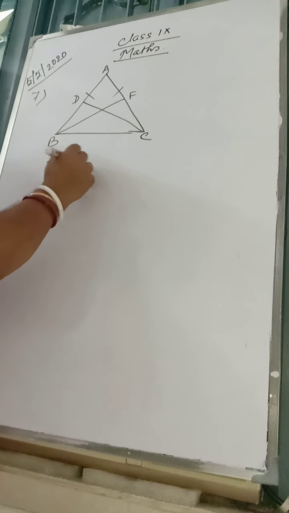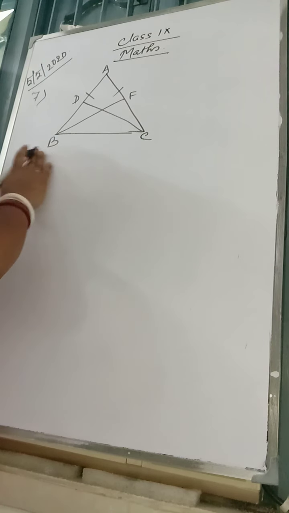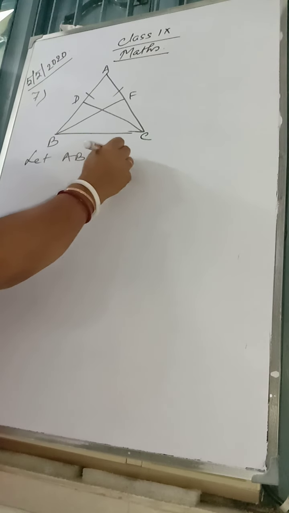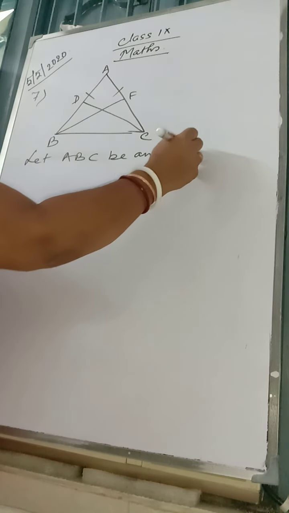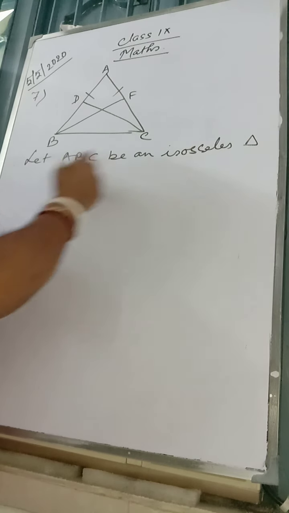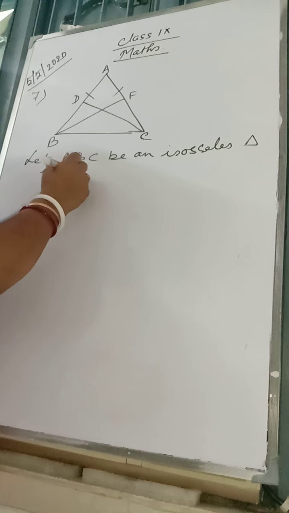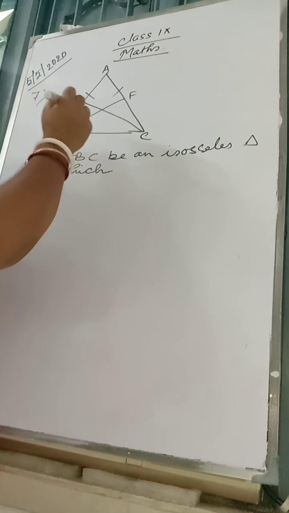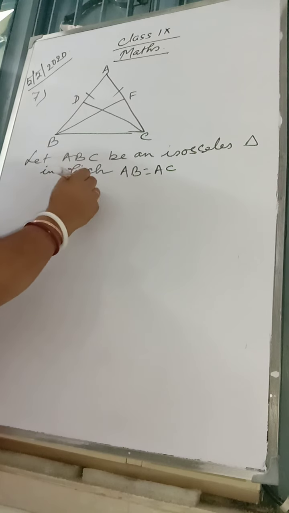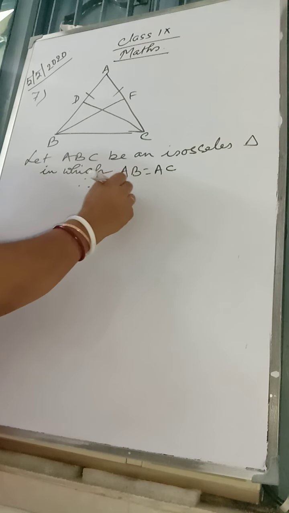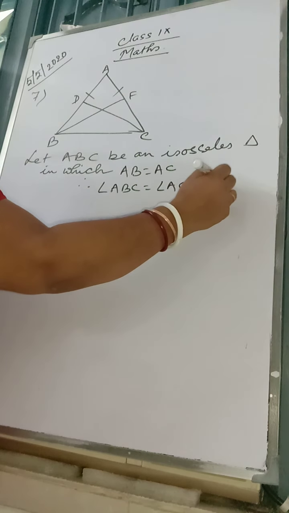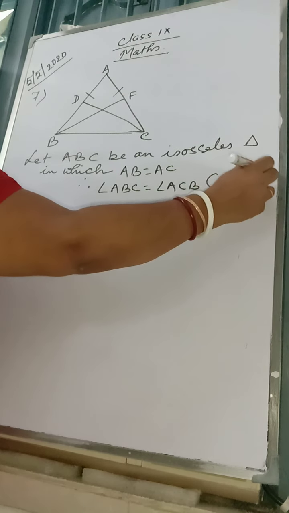Let ABC be an isosceles triangle in which AB is equal to AC. So that's what angle ABC would be equal to angle ACB, isosceles triangle property.